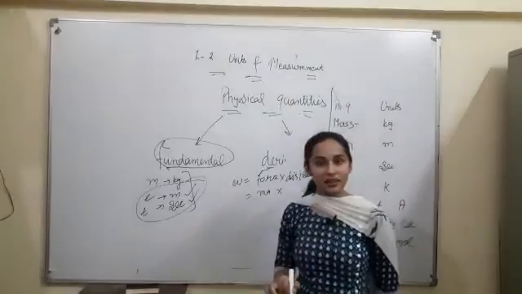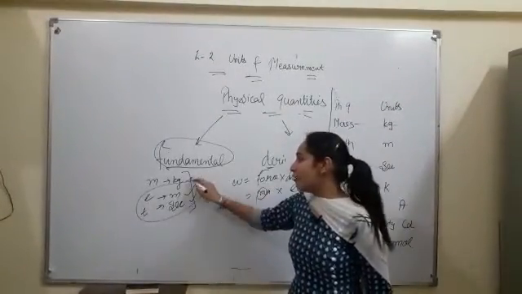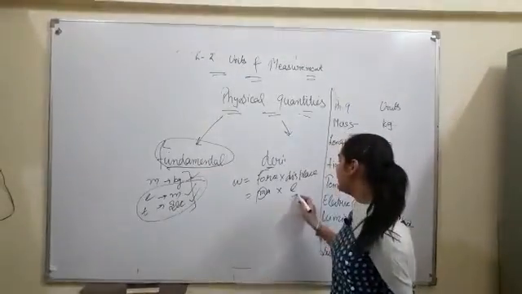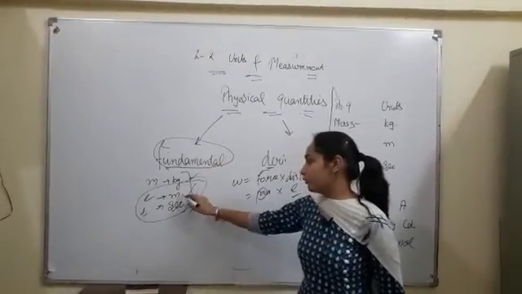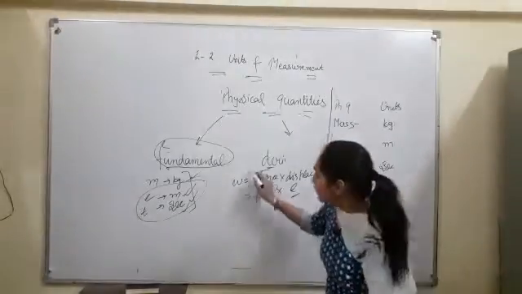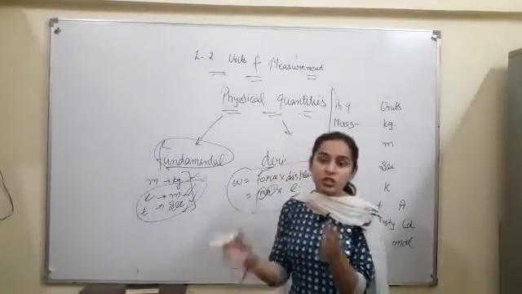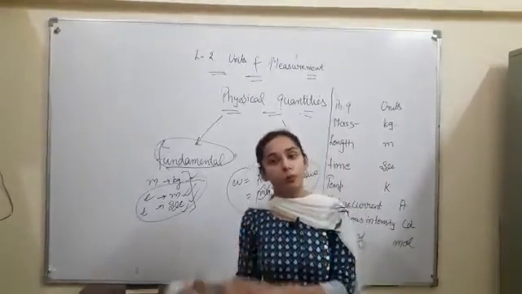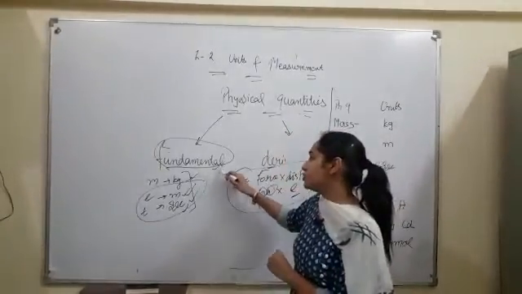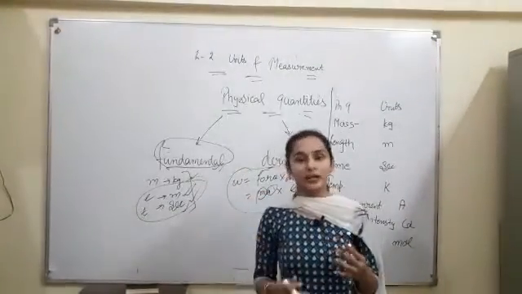Displacement is in terms of length, means again mass is a fundamental quantity and length again a fundamental quantity, acceleration is the derived quantity. Means work done is the formula which we have formulated with the help of these fundamental quantities, which already have their own existence.